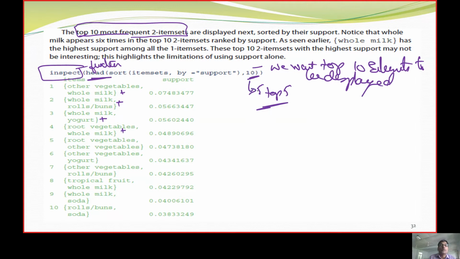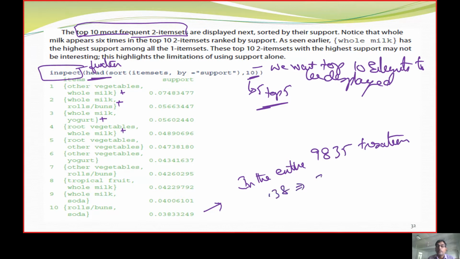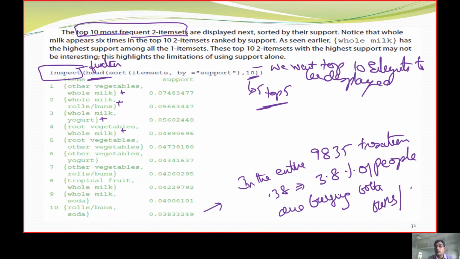So that is what we are going to assign as this value. So what is this conclusion? This says that in the entire 9,835 transactions, 0.38 implies 3.8% of people are buying both buns or soda. This is the rule.